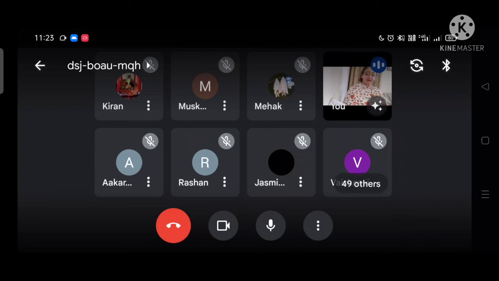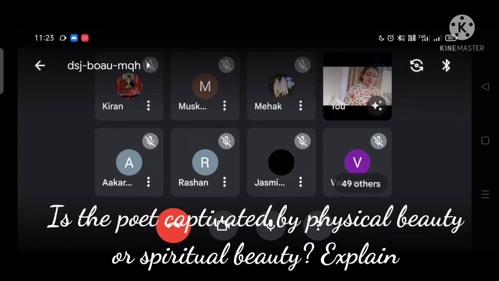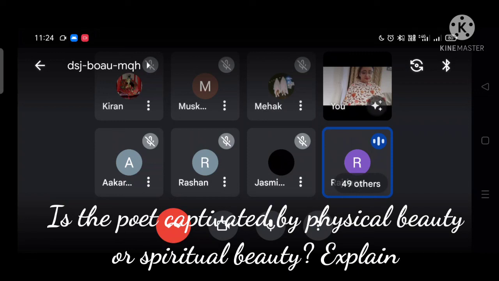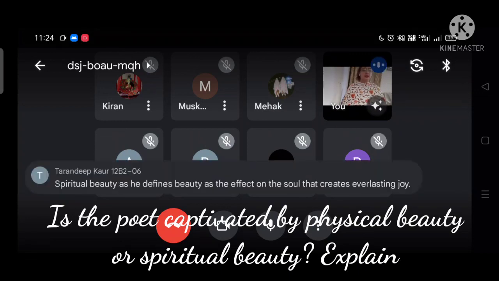Okay. Is the poet captivated by physical beauty or spiritual beauty? You have to explain. Is he captivated by physical beauty or by spiritual beauty? Both? Spiritual. How? You have to explain. This is not a one word answer. You need to explain it. Rajdeep, can you explain? You said both. Okay. Anything else? Good. Anything else?